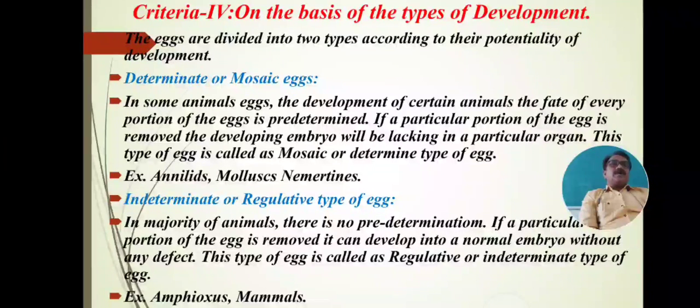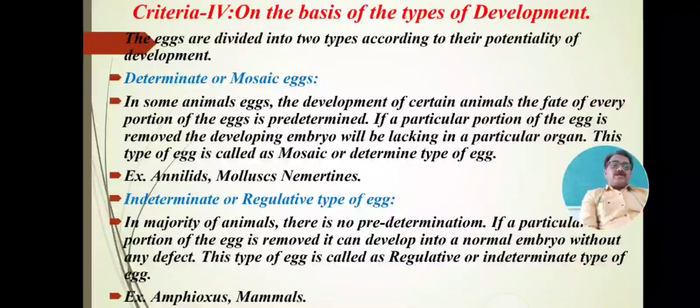Such an egg is called a determinate or mosaic egg. It means the fate of every organ and every part is fixed prior to the development of the zygote or embryo. If a particular portion of the egg is removed or damaged, that portion will not be formed in the future embryo.